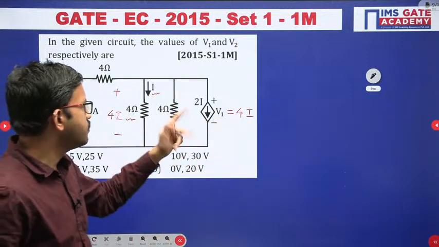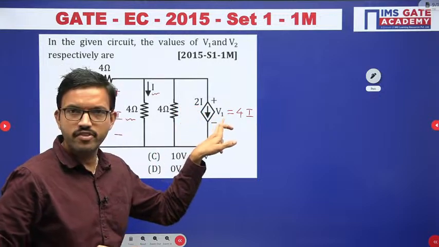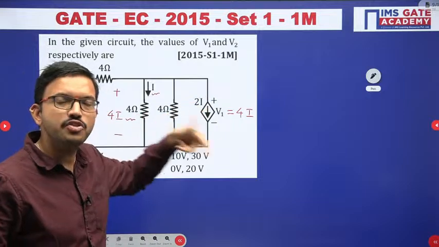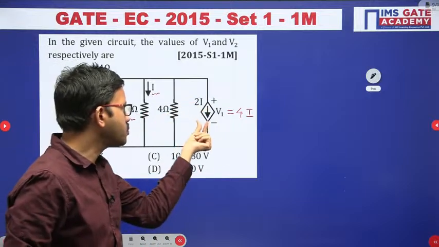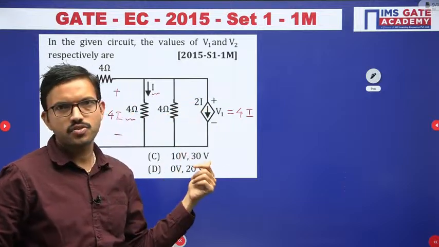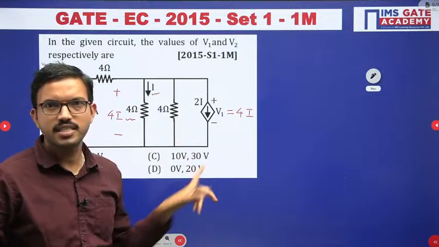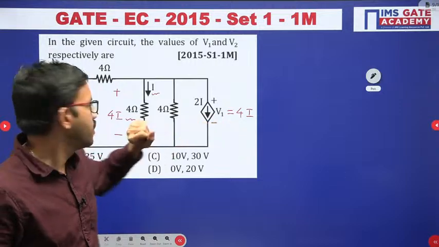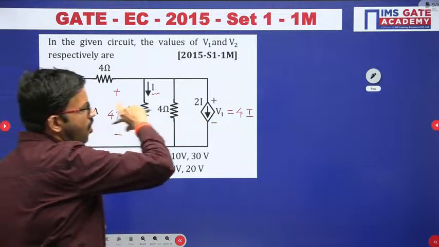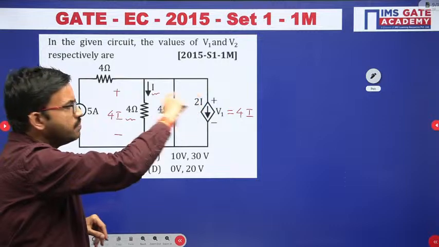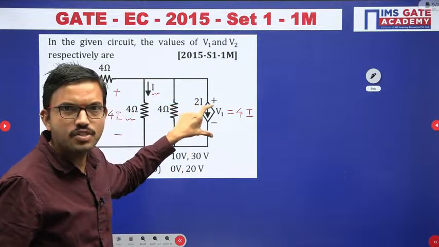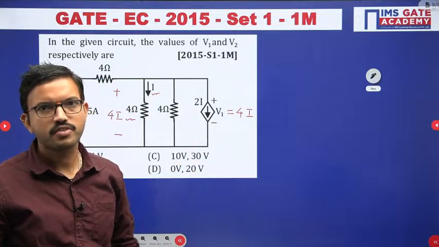Okay, don't get confused. The difference between 2I and V1. Here, this current source value is 2I. It is the current source, but it is a dependent current source. It depends on another current in this example. But the voltage across that current source is V1. Since all these 3 elements are connected in parallel, the voltage will be the same. So the voltage across this particular current source is 4 into I.